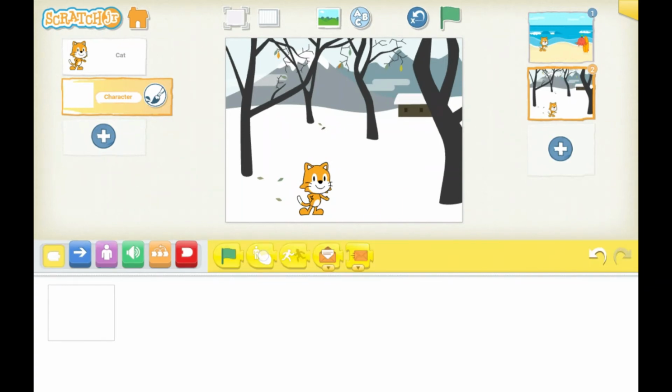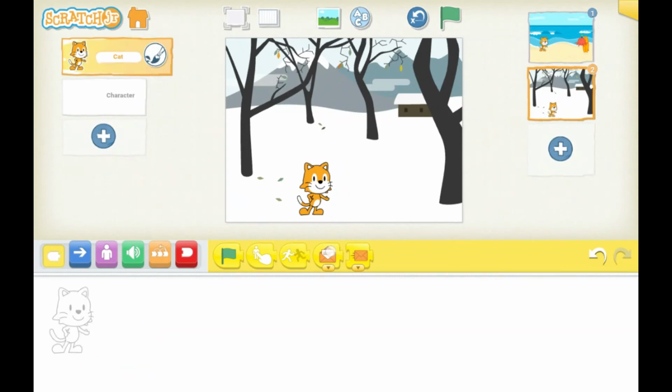Then you can click on the yellow button and take the tap block. And on the tap, I want it to send a message in the color of your choice. I'll take maybe red.